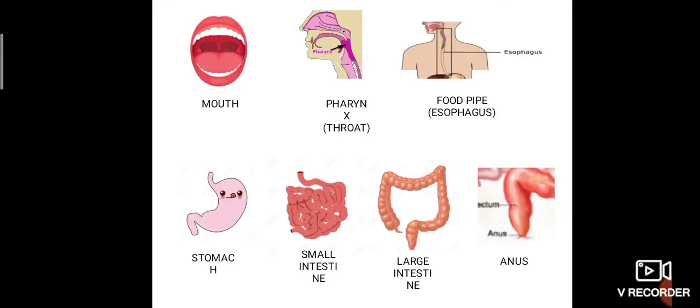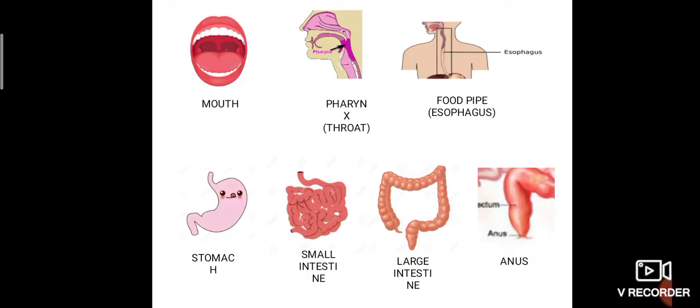Then the unwanted food enters into the large intestine. This is large intestine because its width is somewhat large compared to the small intestine. At last, the end portion, what is it called? Anus. That is, the end portion of the large intestine is the anus. Through the anus, the unwanted food will be excreted out. So these are all the organs involved in the digestive system.